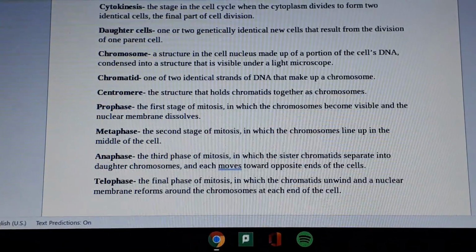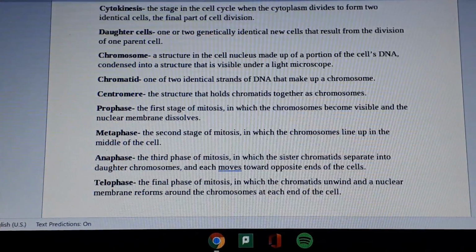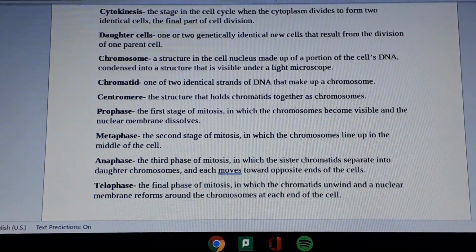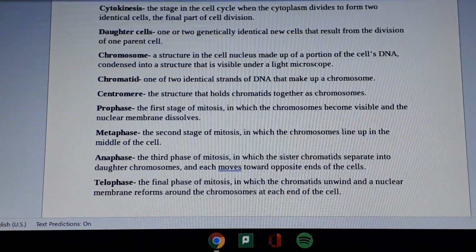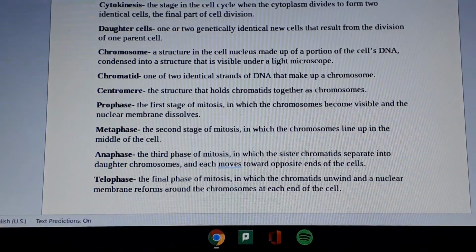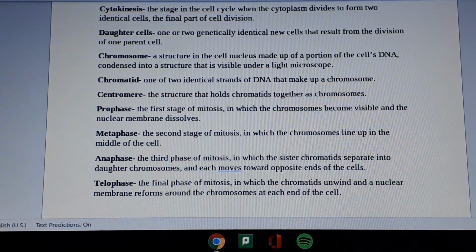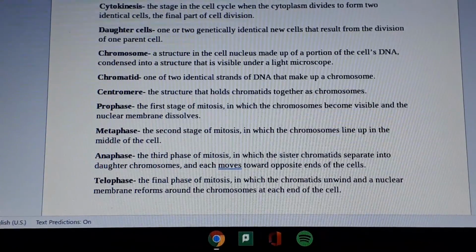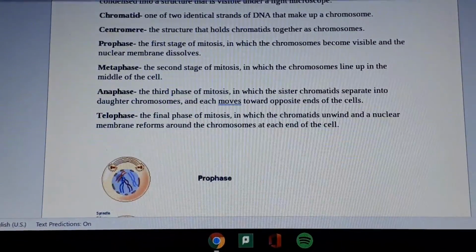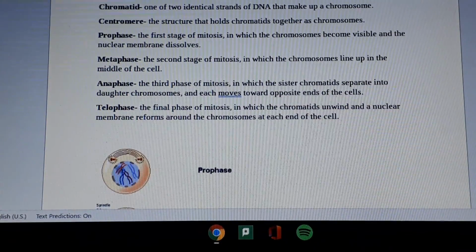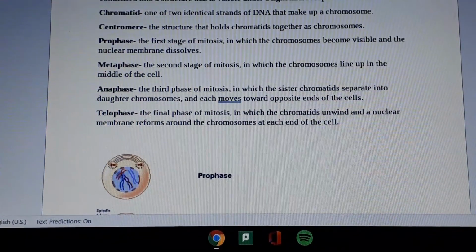Prophase: the first stage of mitosis, in which the chromosomes become visible and the nuclear membrane dissolves. Metaphase: the second stage of mitosis, in which the chromosomes line up in the middle of the cell. Anaphase: the third phase of mitosis, in which the sister chromatids separate into daughter chromosomes and each moves toward opposite ends of the cell. Telophase: the final phase of mitosis, in which the chromatids unwind and a nuclear membrane reforms around the chromosomes at each end of the cell.